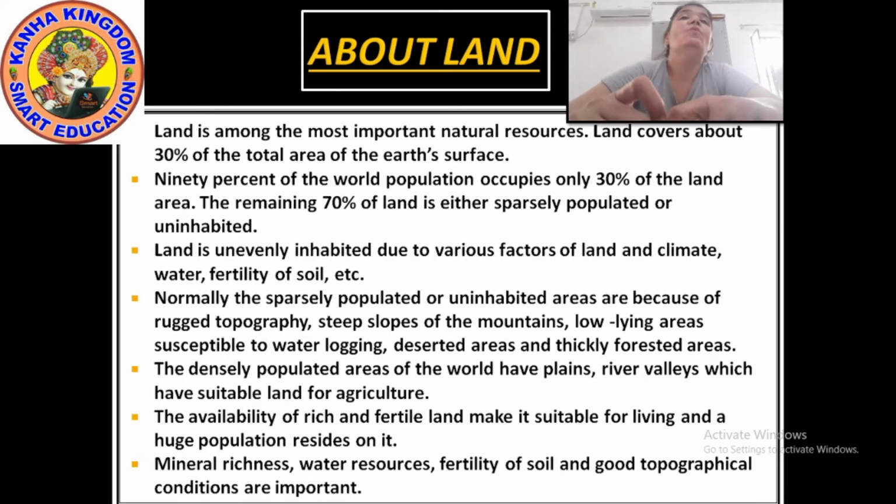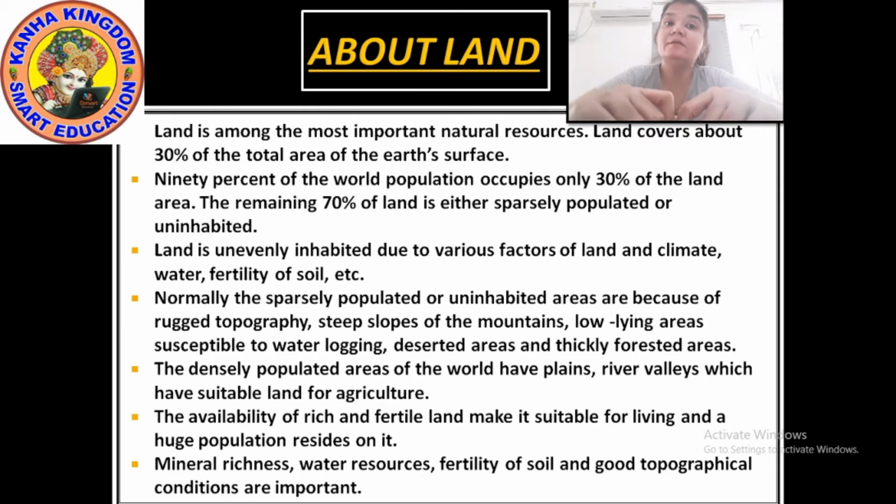Land is among the most important natural resources because we live on it. Land covers about 30% of the total area of the earth.